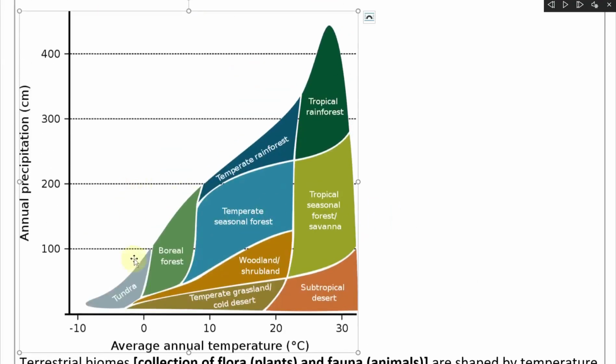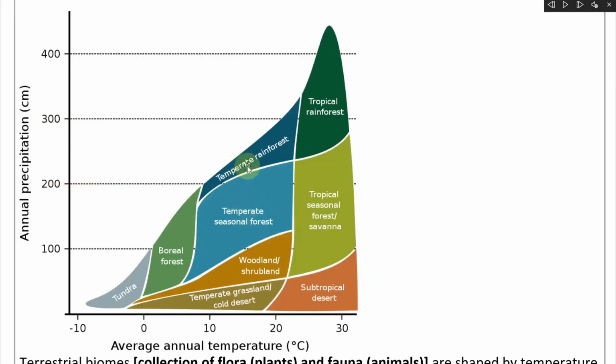And now just to illustrate the different types of labeling and characterization here. So a tundra is going to be cold with low precipitation. A boreal forest is in between here, so it's still cold but has more precipitation, snow, rain, etc. And then you have a temperate grassland, which can vary from cold all the way to semi-hot. So this cold desert or temperate grassland has very low annual precipitation right there. So desert, or you can have a woodland, shrubland, with slightly more. Temperate seasonal forest, a typical forest, is over here.